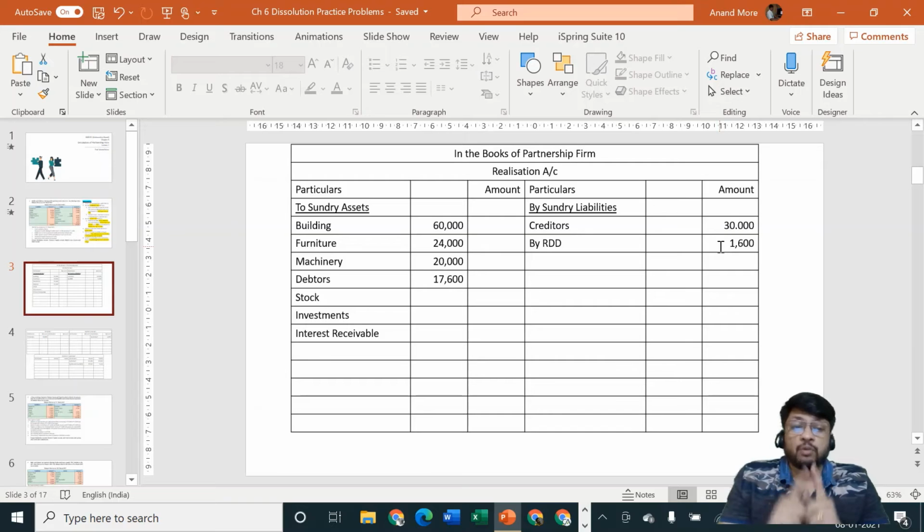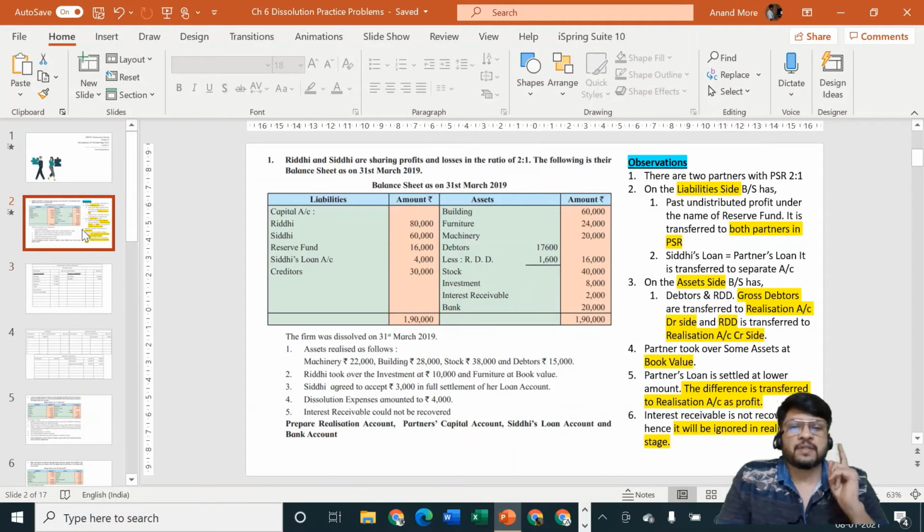No, I have not broken the rule. Your doubt is valid, but I have not broken the rule. Let me tell you how the rule is fitting perfectly. RDD is there on balance sheet asset side. Your observation is correct. But please observe keenly. Then you will understand that RDD is there on the balance sheet asset side, not as a positive amount, but it is shown as a deduction from asset side. Deduction from asset side. That means actually speaking, RDD is having a credit balance. It should have been there on liability side, but it is written by us on asset side.